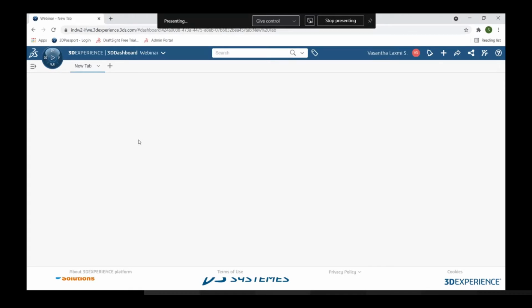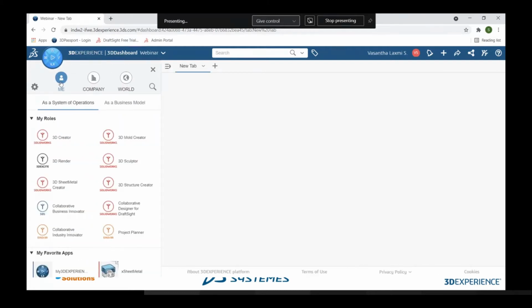Now I will show you how to access the xDesign app. Here at the corner you can see what is called the compass. When I click on the compass, you can see the different roles. This is representing my roles, which have been assigned to me or for which I am eligible.